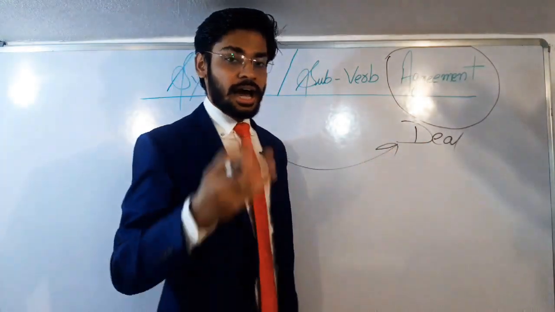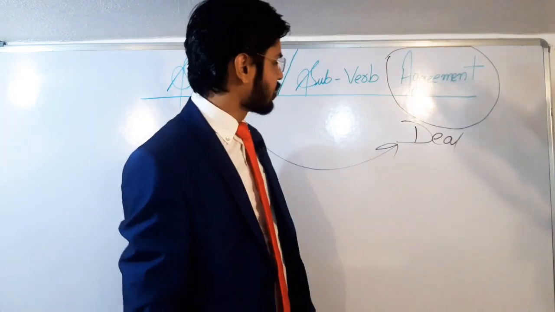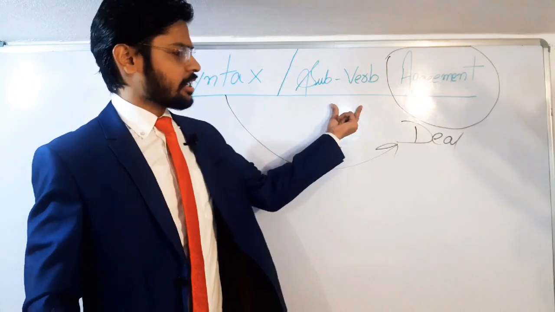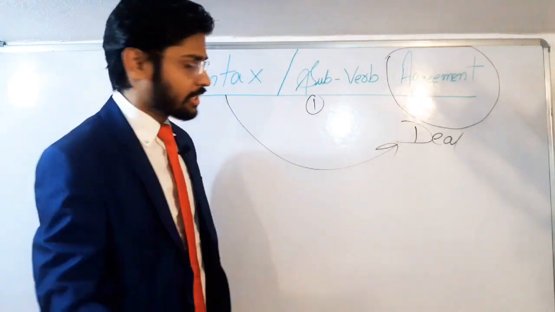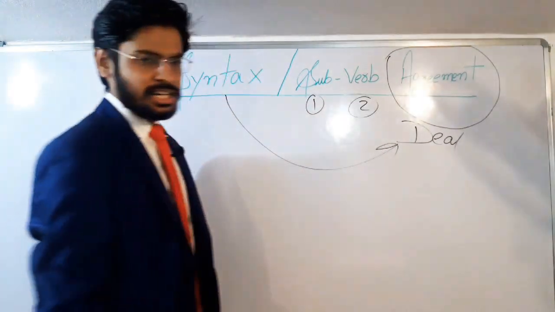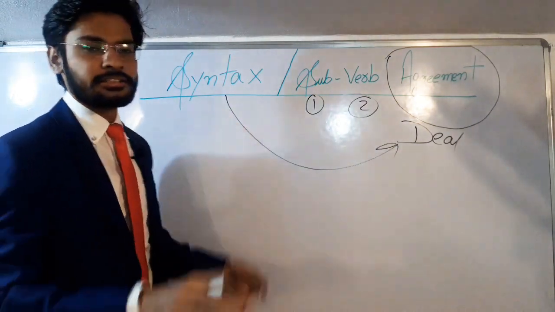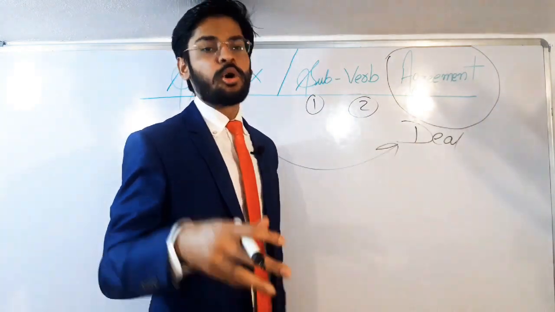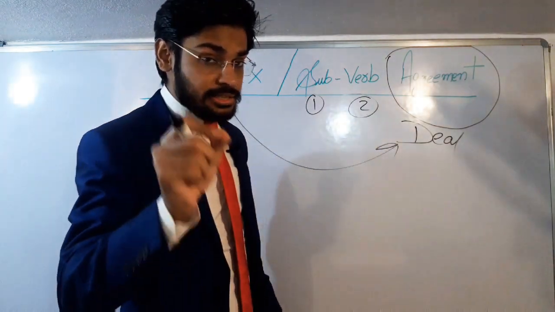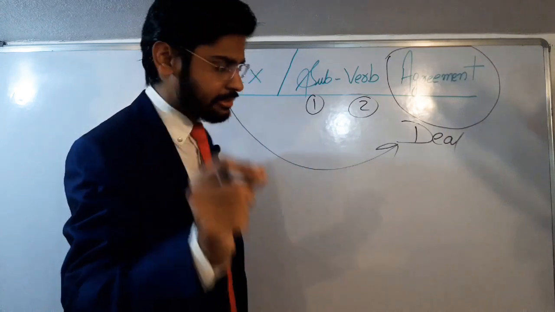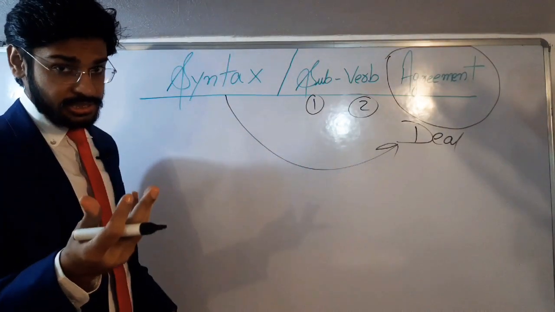And this deal has taken place between two. And who are they? The first one is the subject and the second one is the verb. So students, syntax is nothing but an agreement, or you can say a deal, between subject and verb. And this deal says... what does this deal say?